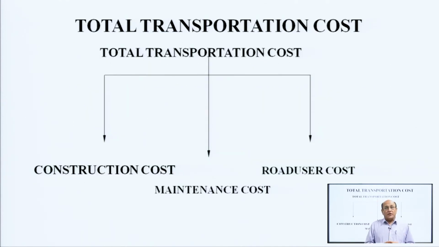So, now we come to the components. Total transportation cost will include three components: one is construction cost, then maintenance cost, and third is road user cost. So, the total transportation cost constitutes construction cost, maintenance cost, and road user cost.